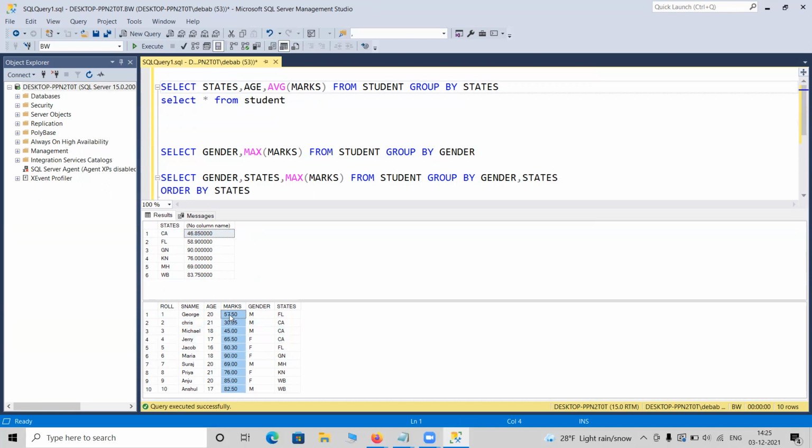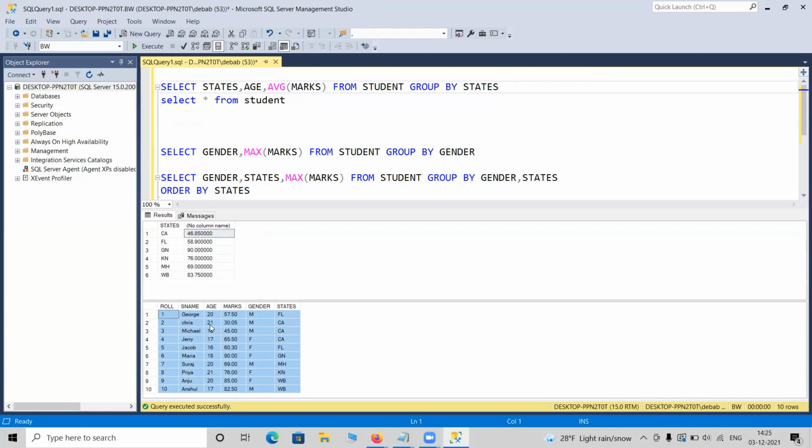So it is meaningless. If I ask you, I need state-wise some figure. It might be average marks, it might be something else, and display the age as well. If I ask you the question from this table, I want to know state-wise average marks as well as age. What should be your answer? Suppose you do not know SQL. You are a normal person.